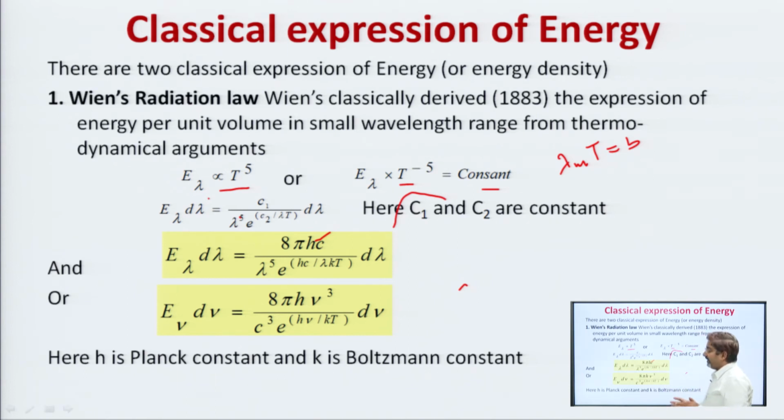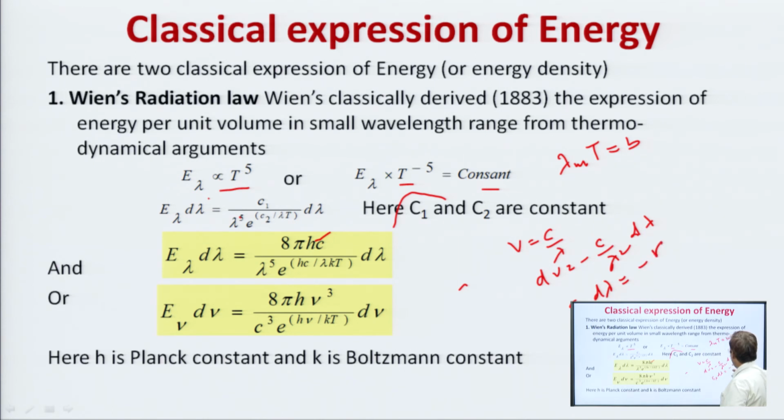So, we can again write this formula in terms of frequency. We know that frequency is equal to c upon lambda, or d nu is equal to minus c upon lambda square d lambda, and E lambda d lambda is equal to minus E nu d nu. Since lambda is increasing, nu is decreasing. By putting this value here, we can get the same formula in terms of frequency. Remember, h is the Planck constant and k is known as the Boltzmann constant.